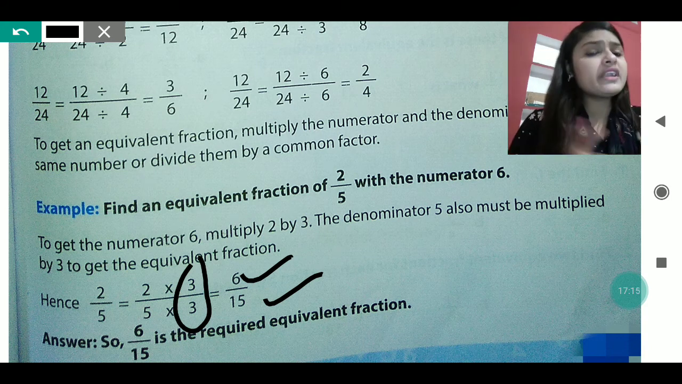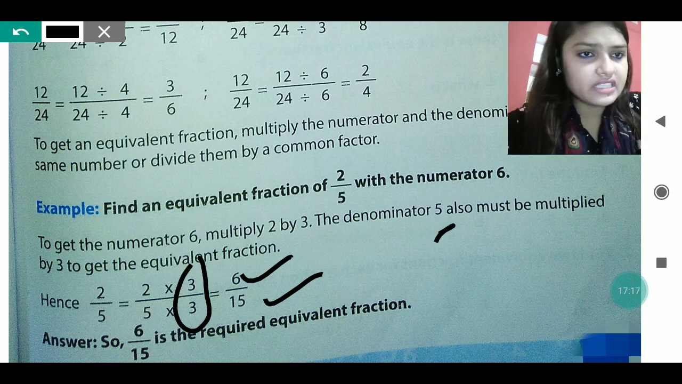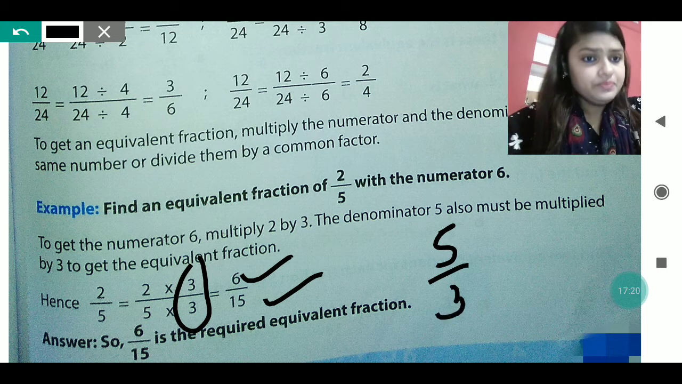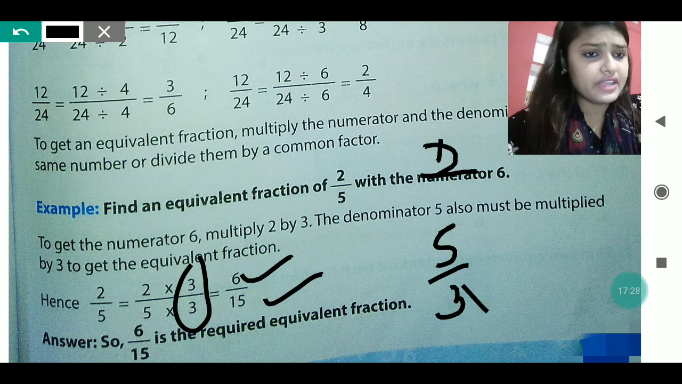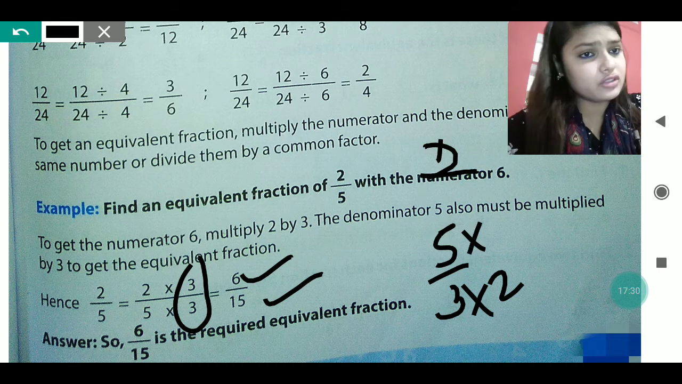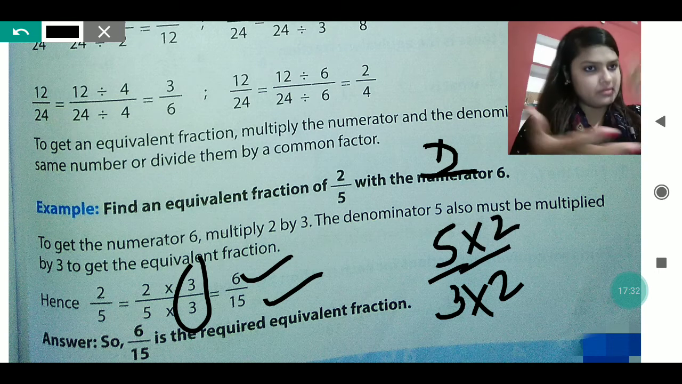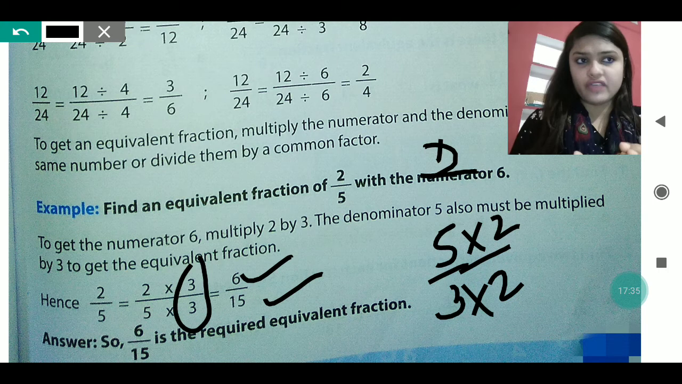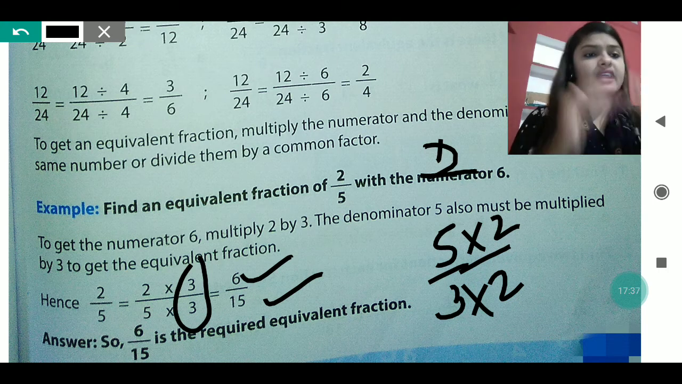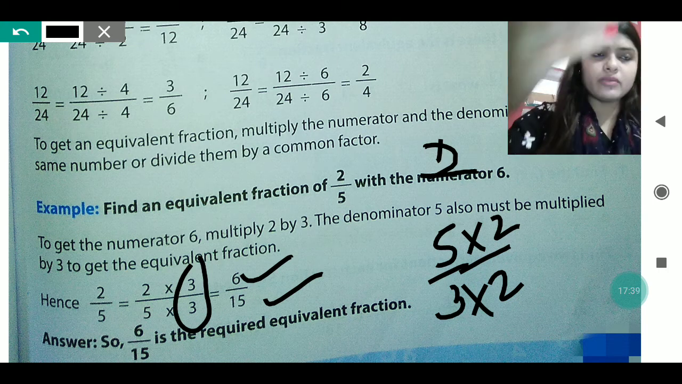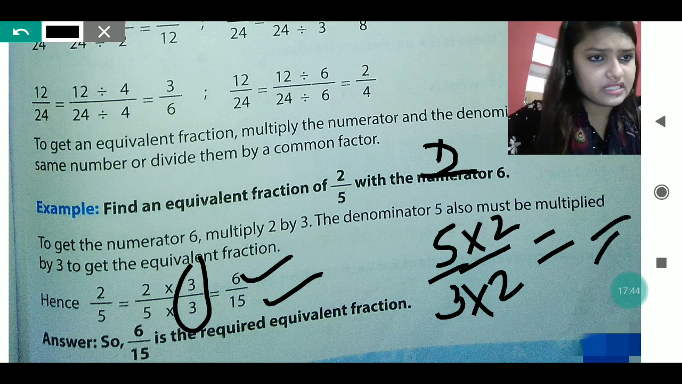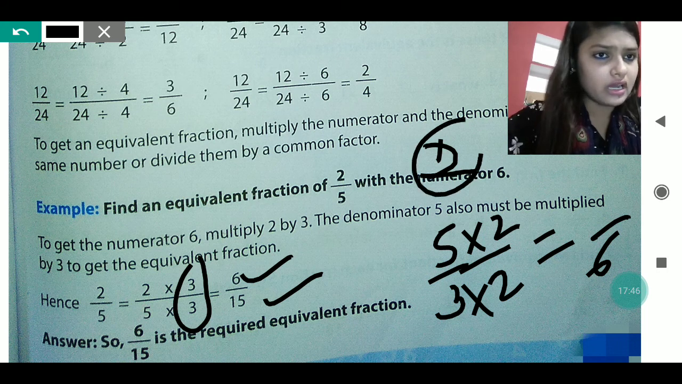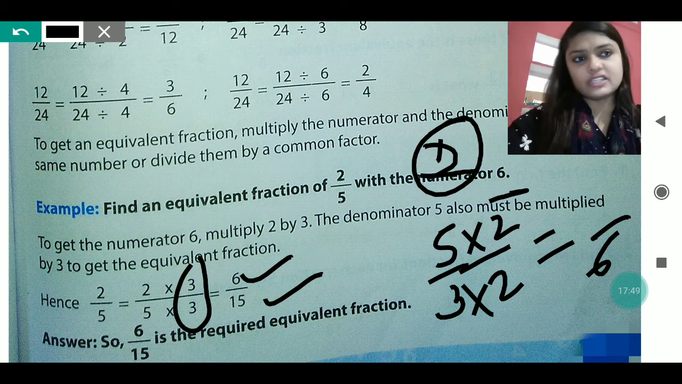Maybe in place of the numerator, the denominator is given. Suppose it is 3 by 5, and it is written that the denominator should be 6. So what you will do, 3 into 2, and 5 also with 2. Already it has been discussed that with the same number we have to multiply the numerator as well as the denominator. So 3 into 2 is 6, so we have the denominator 6.